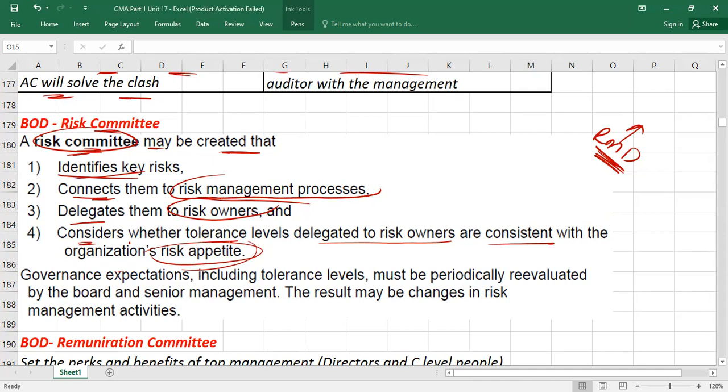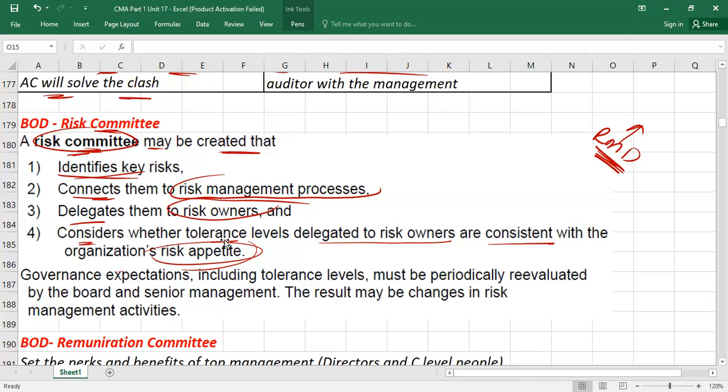Risk appetite means how much I am currently willing to take risk. Maybe I am willing to take risk on $50, $60. Maybe the other person is willing to take risk on $500,000. That is called risk appetite. Your willingness to accept the risk is called appetite. The maximum risk you can afford, you can assume, that is called risk capacity. So the risk committee will ensure that whatever risk they are taking is within their appetite, within their willingness.